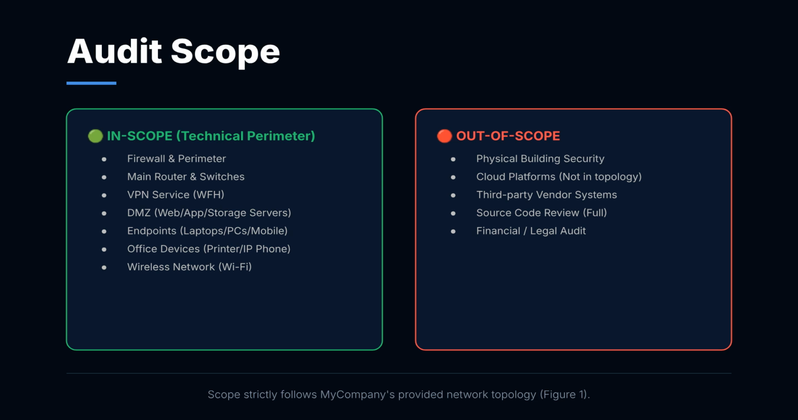This slide outlines what is included and excluded from our assessment. In scope are the firewall and perimeter, core network devices, VPN services, DMZ servers, web application and storage, endpoints, office devices, and the wireless network. Out of scope are physical security, cloud platforms, third-party systems, source code review, and financial or legal audits. This clear boundary ensures a focused and accurate assessment aligned with the network topology.